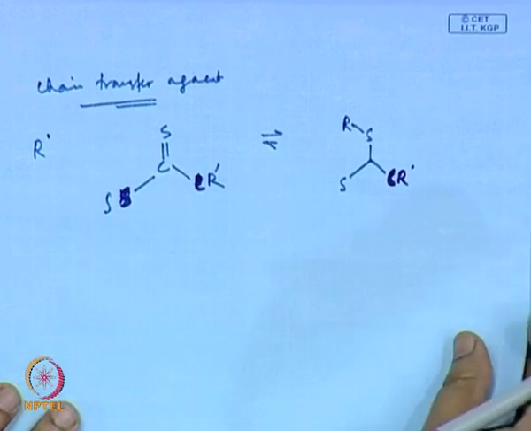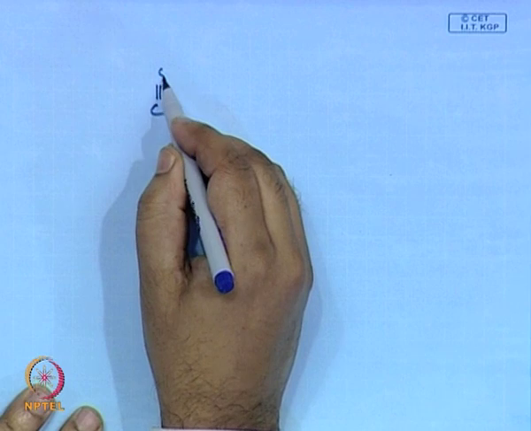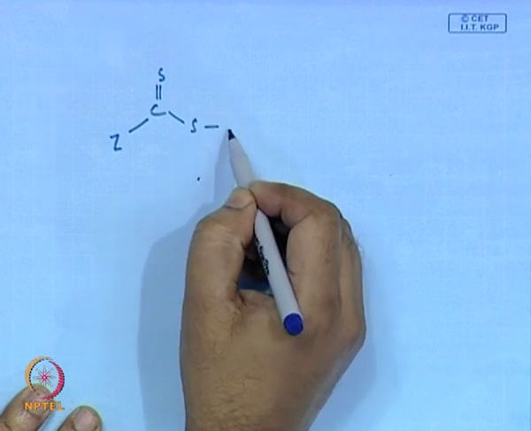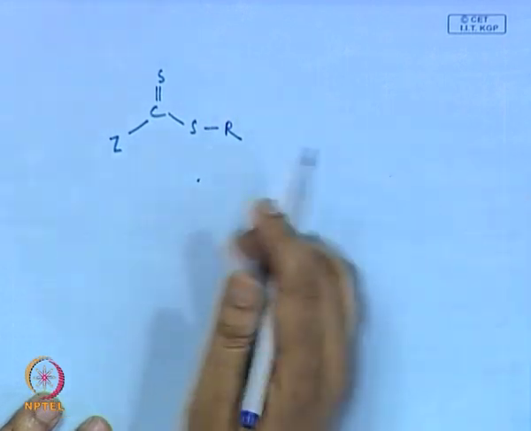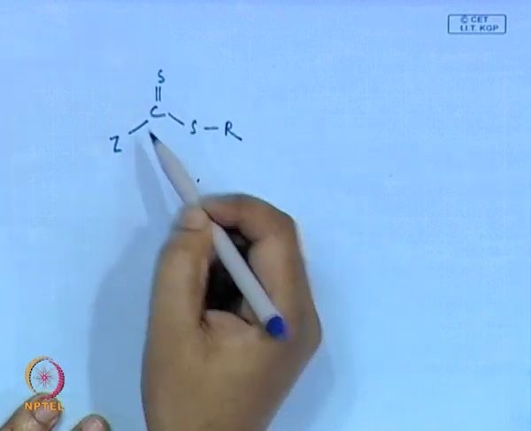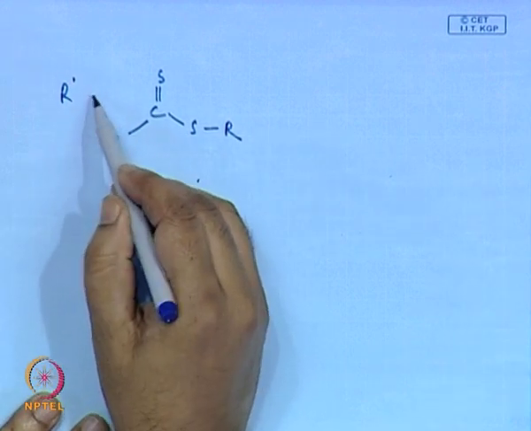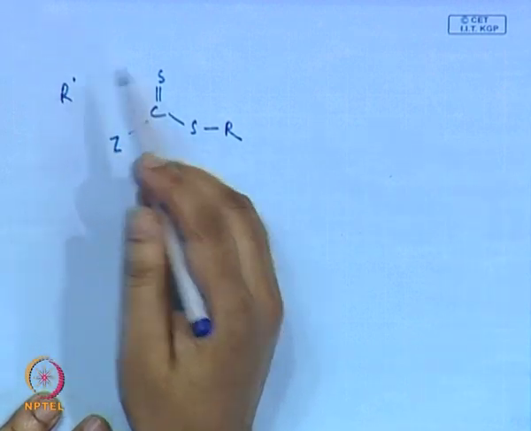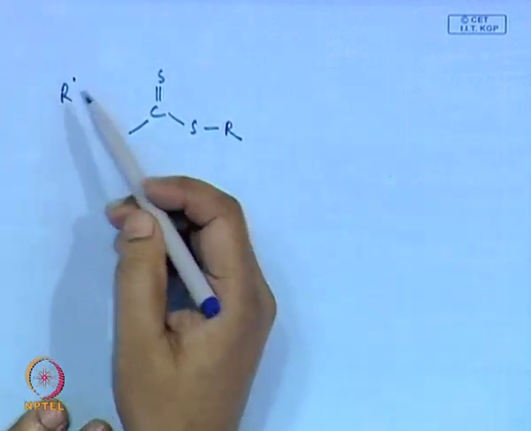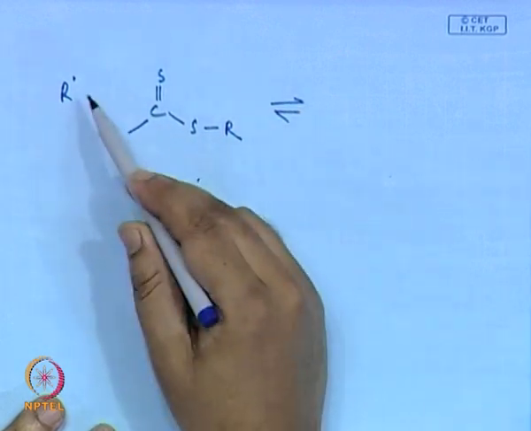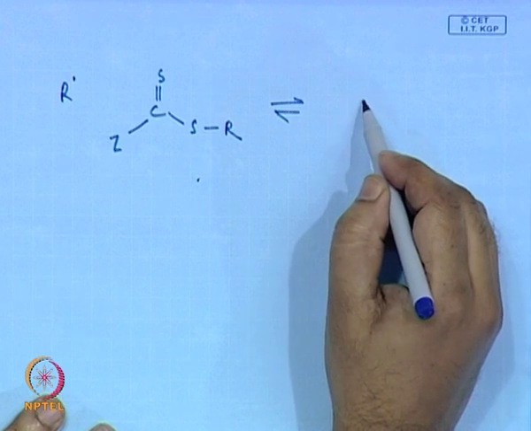Okay, let us do it one more time, I was getting a little confused. I have a chain transfer agent which has a generic structure, a dithioester, and I have a radical produced by normal thermal initiation of some other reactions, like thermal initiation of AIBN or benzoyl peroxide. Then it can undergo reversible addition and form